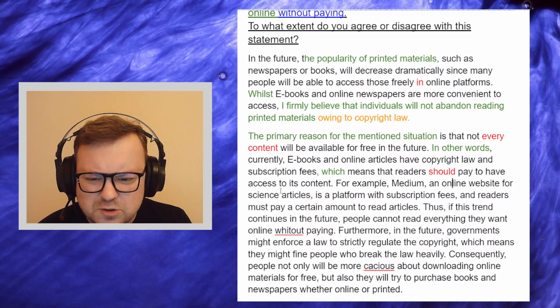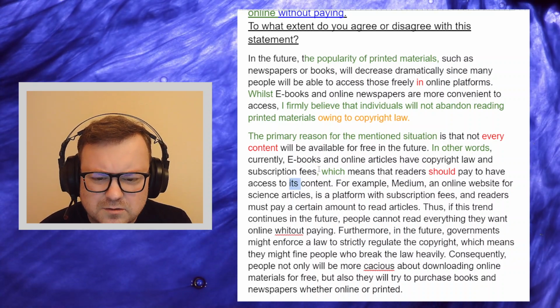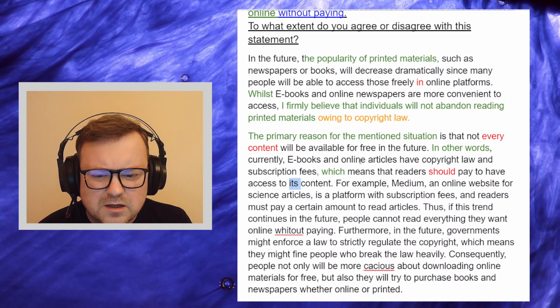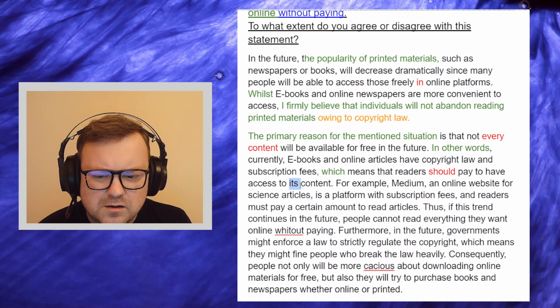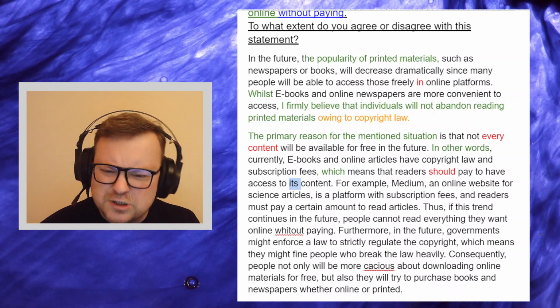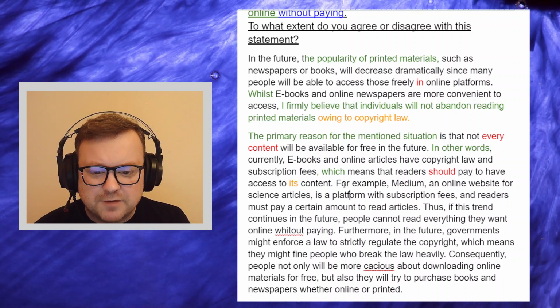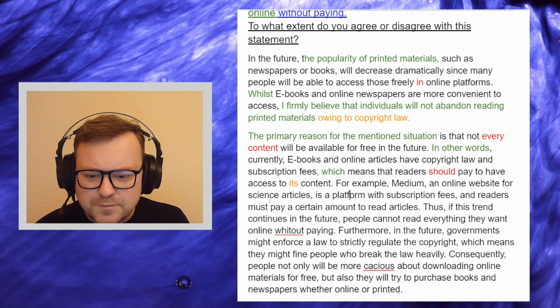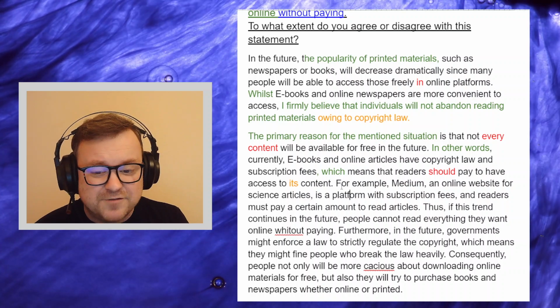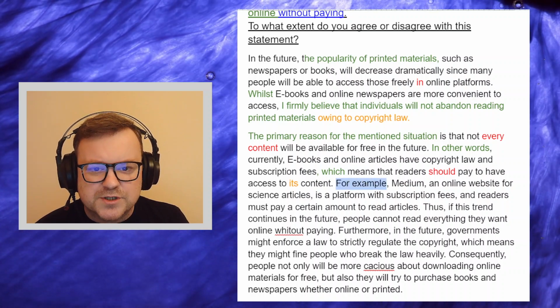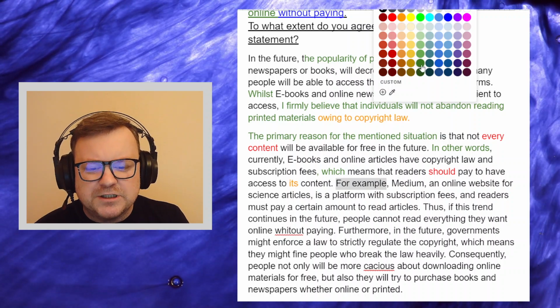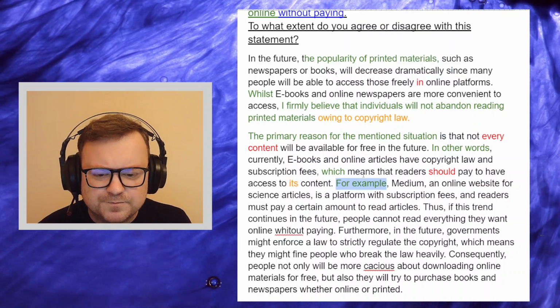I don't know what IELTS is talking about here. What is IELTS referring to? I'm just not quite sure about this reference item. Okay, for example, Medium, an online website for science articles. So this is a very good development. We get examples now that help the reader to become more and more informed.